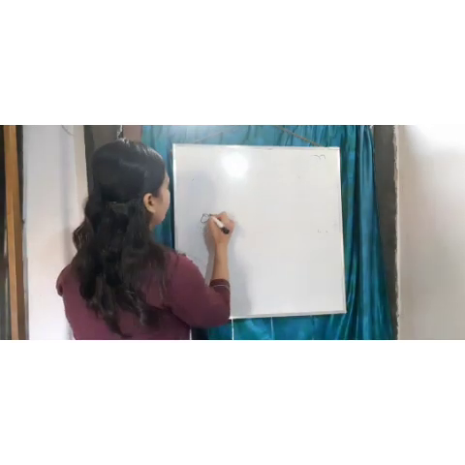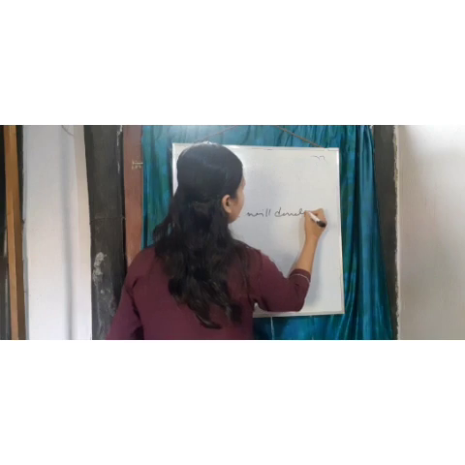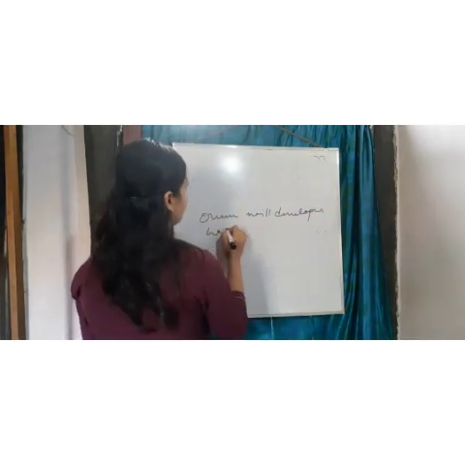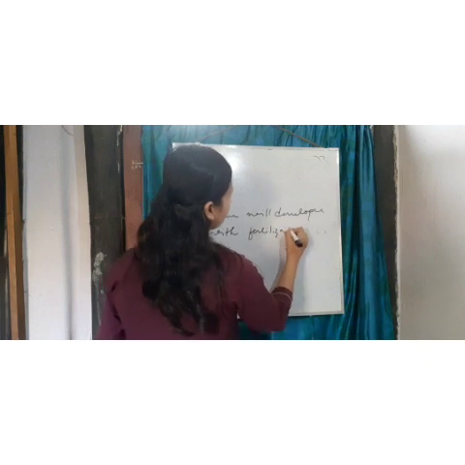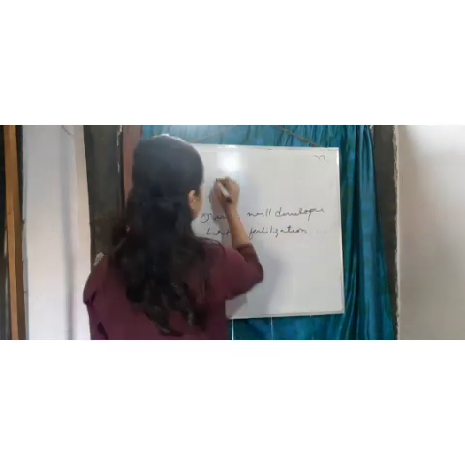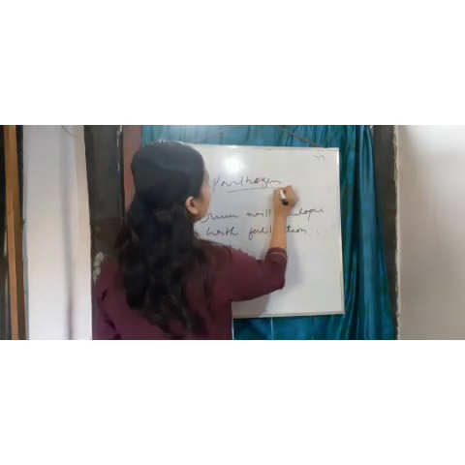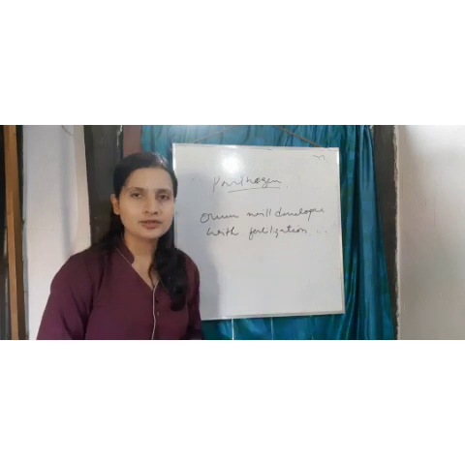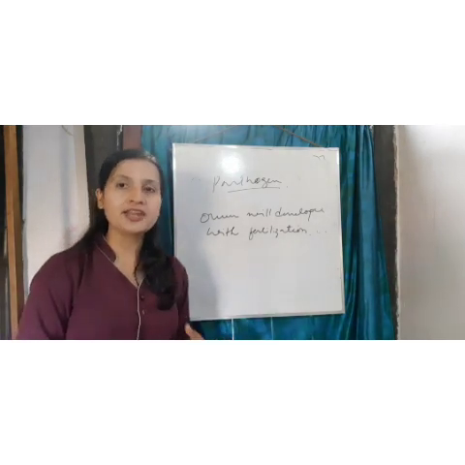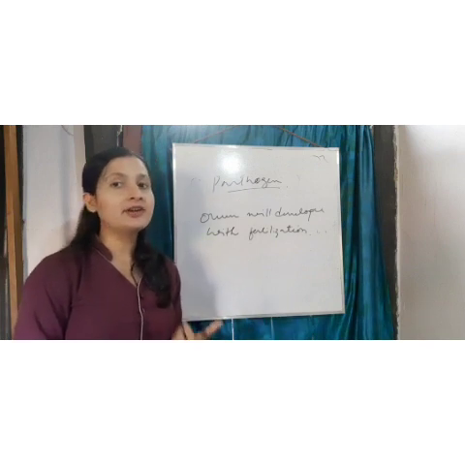The ovum will develop without fertilization. And in this mode of asexual reproduction, the offspring produced is mostly male, which means they're haploid.